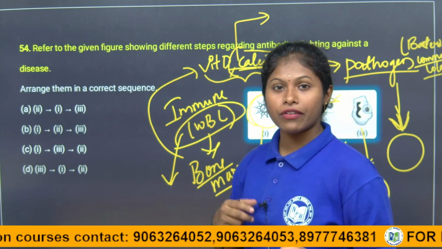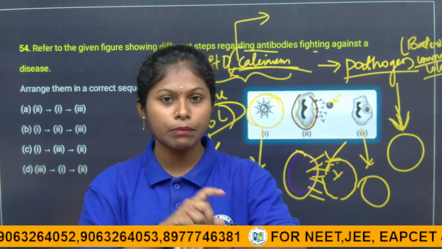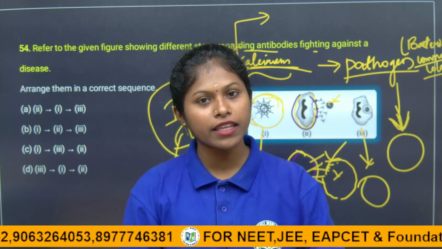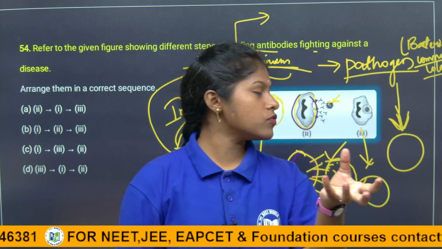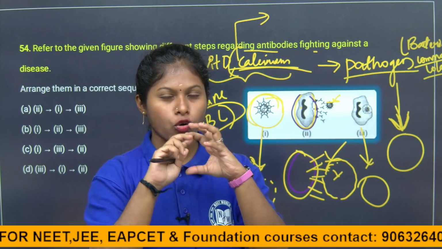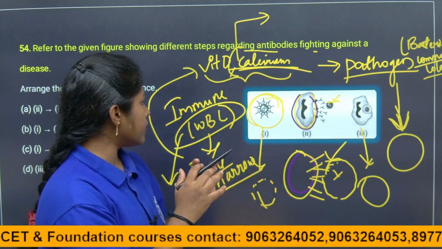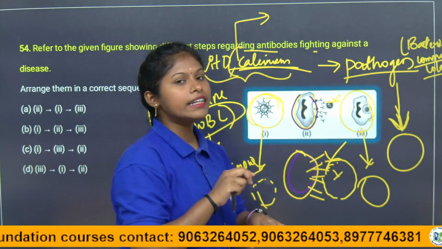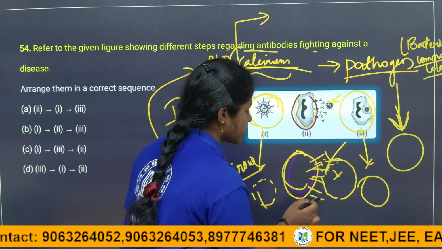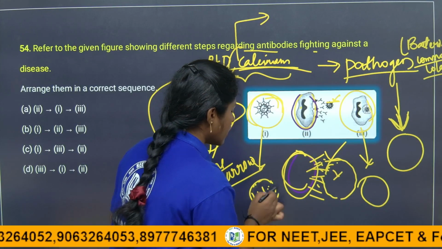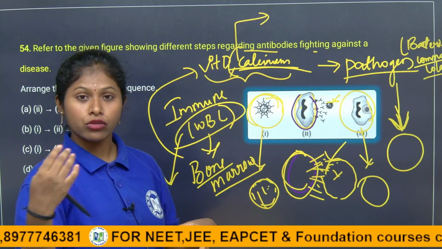So when we have bone strength, children, if the pathogen attacks our body, what will happen? In blood, the WBC cells will be there. Their production happens in the bone marrow. Those WBC cells, which means white blood cells, attack the pathogen, round up the pathogen, and do not allow it to grow. So they round it up and eat it, or destroy it. This is how the cells which release the antibodies round up the antigen, then eat it. This is how antibodies fight if any pathogen attacks our body.